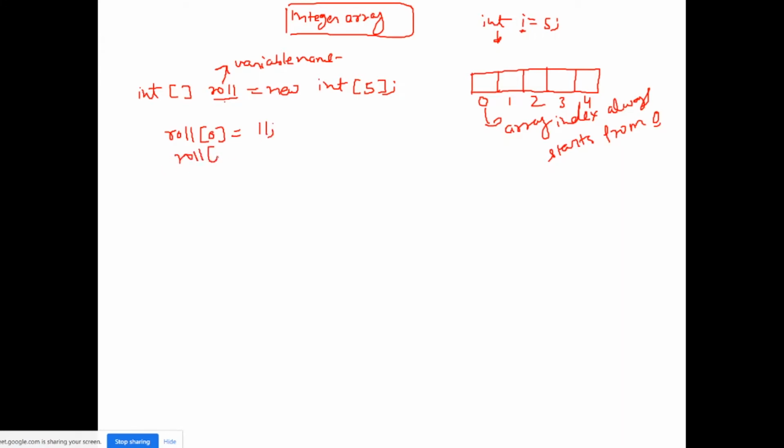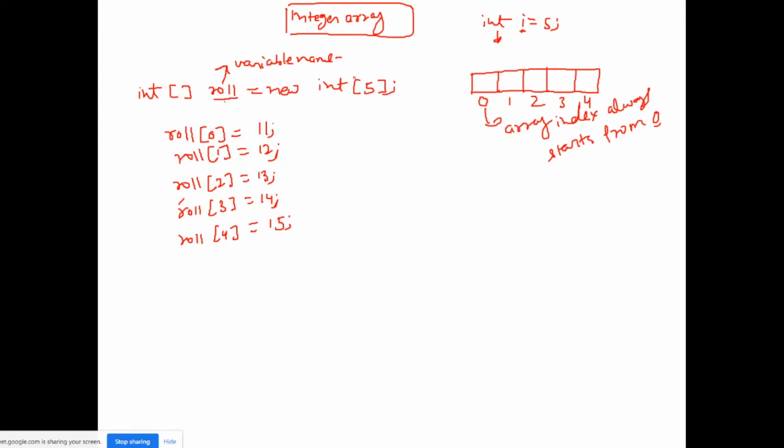Here inside the brackets I am passing the index. roll[1] is equal to 12. roll[2] is equal to 13. roll[3] is equal to 14. roll[4] is equal to 15.